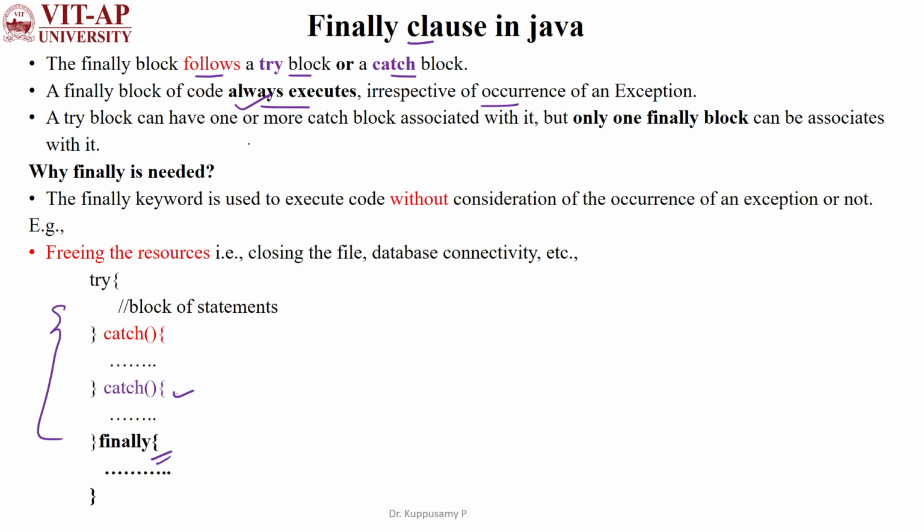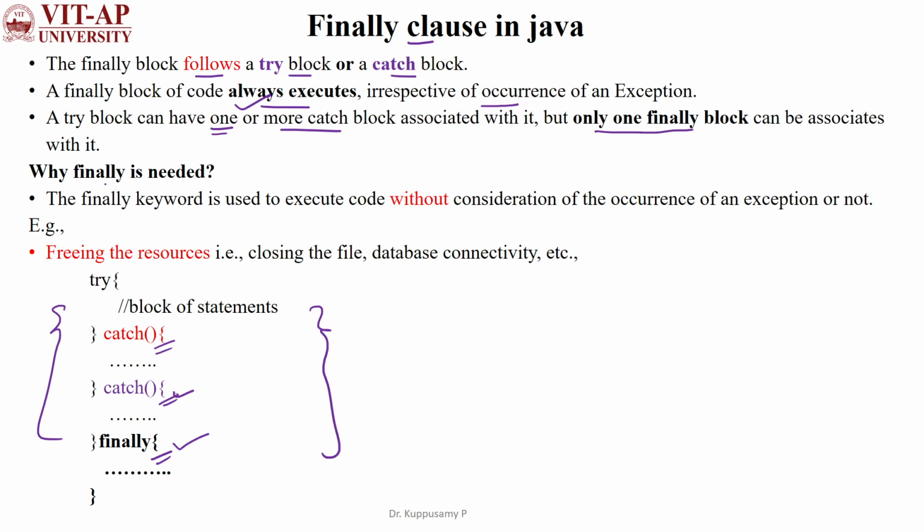Likewise, a try block can have a single catch class or multiple catch classes, but a try block can have only one finally block in the Java program. You see, in this syntax, we have multiple catch statements, but only a single finally block.